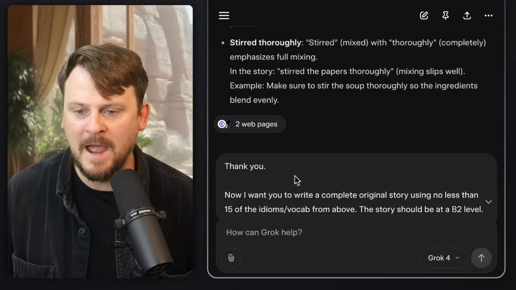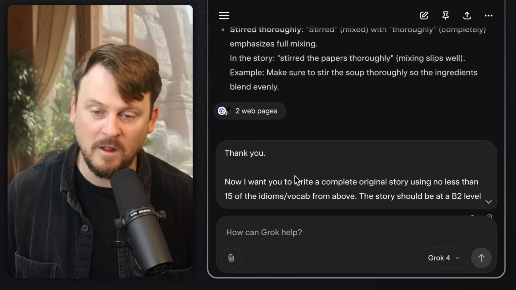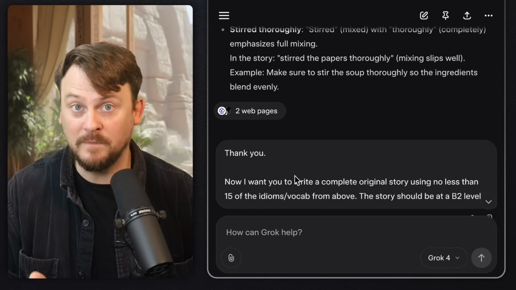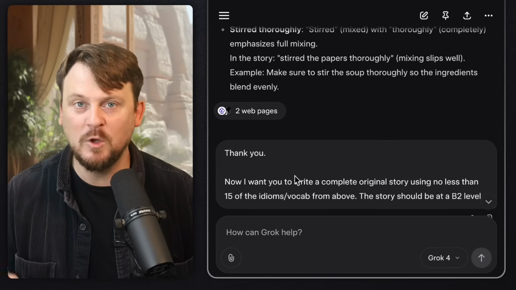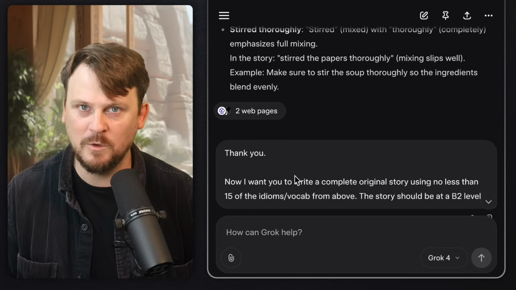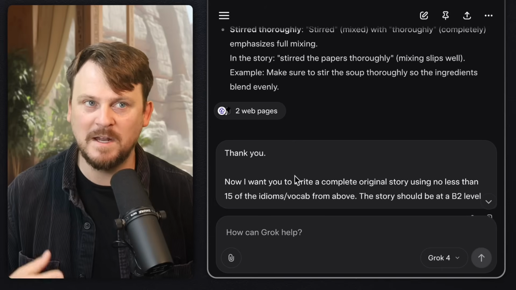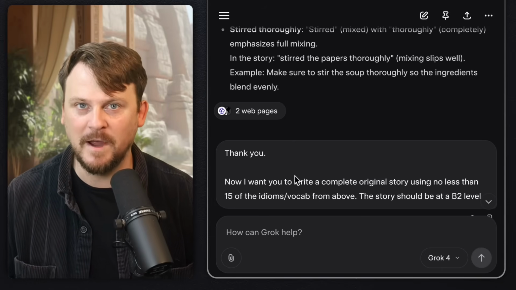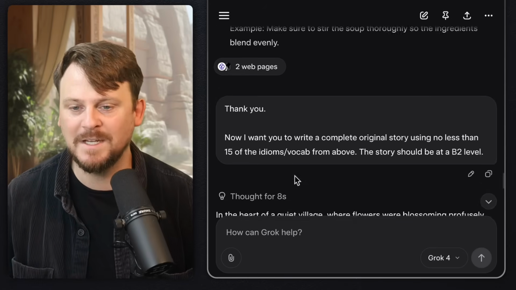Definitely do. Now, my request was to take those, not all of them, those words, idioms, vocab from the story that I pulled out and write an original story using them, right? So if a teacher were going to do this as an activity with a student, they would make sure that it's clear which one is being used so that they can easily identify it. So there is that being done. And are the phrases and words being used naturally?